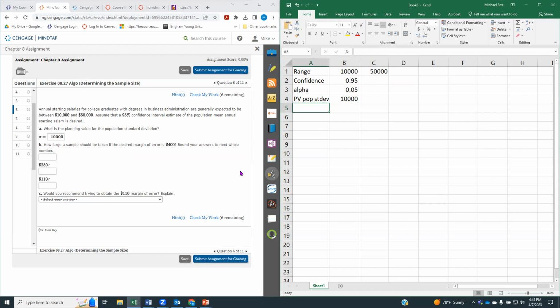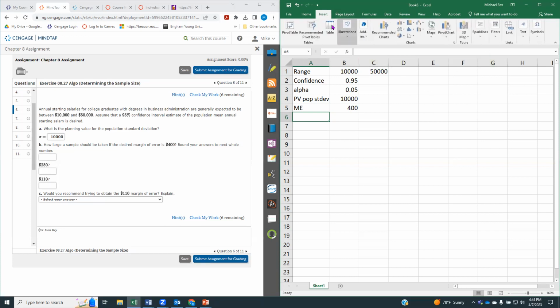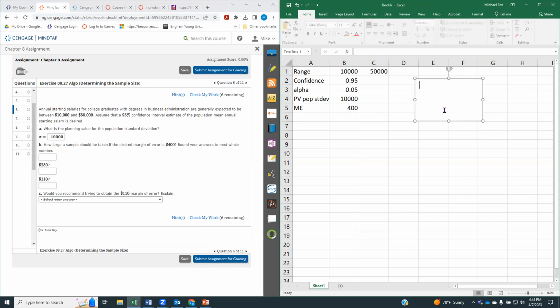So now it asks how large of a sample size should be taken if the desired margin of error is 400. So I'm going to go ahead and put in my margin of error as 400. Then I'm going to have to use a formula, which is on page 374 in the textbook, but I'll put it in here to make life a little easier.